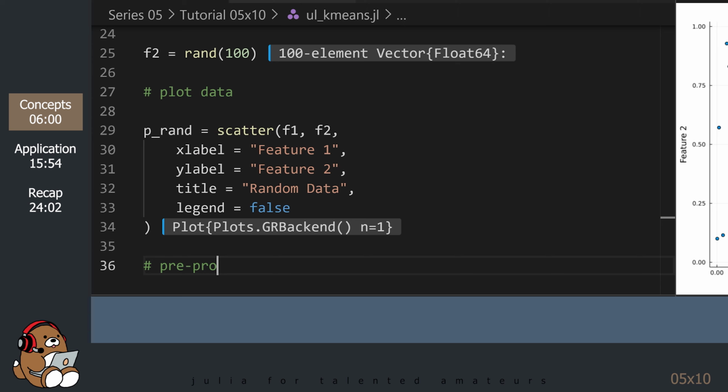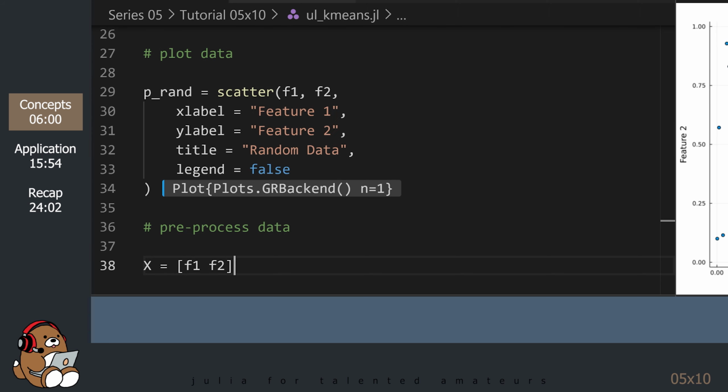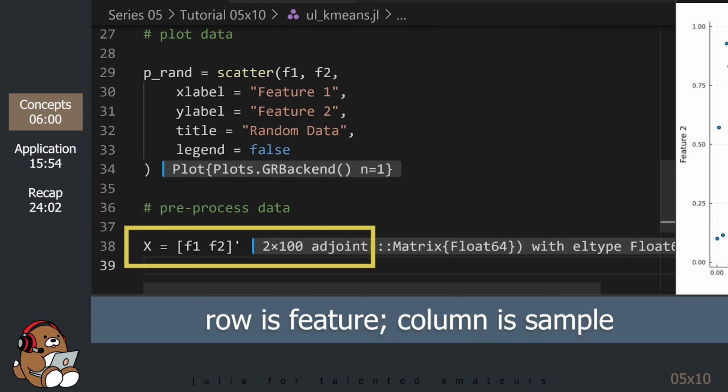In order to use the k-means clustering algorithm, you need to provide your input data horizontally rather than vertically, meaning that each row is a feature and each column is a sample. This is similar to how we loaded data into other machine learning models.